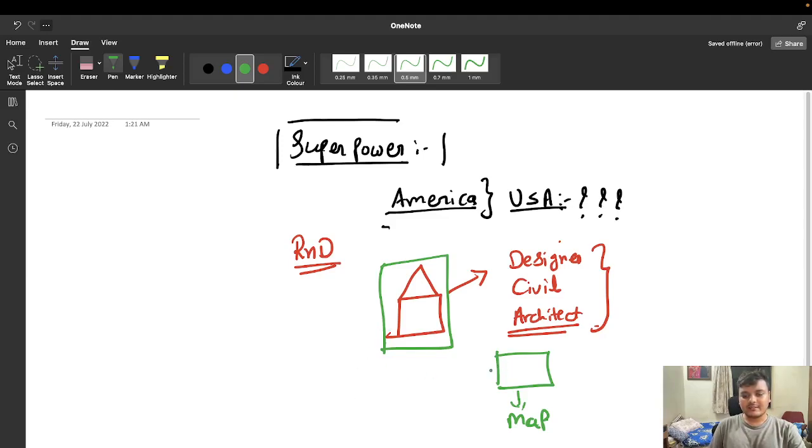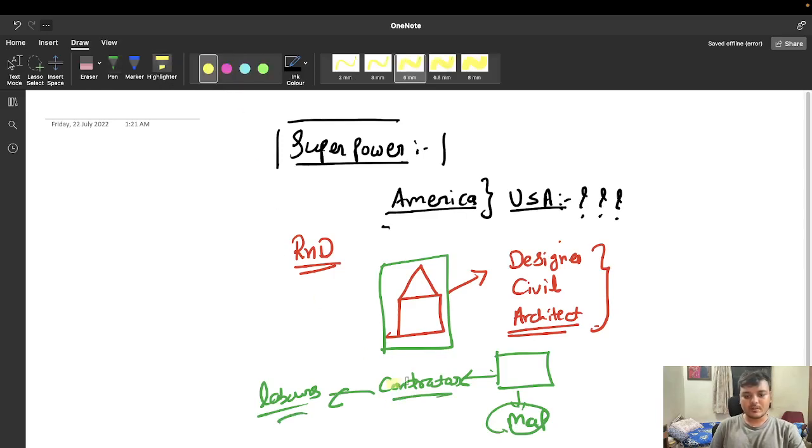So obviously they will hire a contractor, who will further hire some laborers. Now this map would be followed by these two people. Fine. So these two people will be following this particular map that has been created by these genius people. Yes or no? Fine. Right. Now, can anyone tell me that after creating this home, who will earn the most? Who will earn the most?